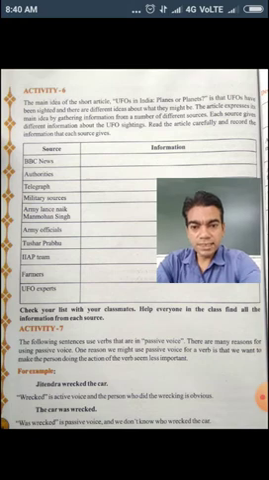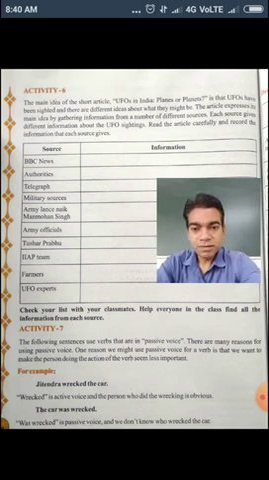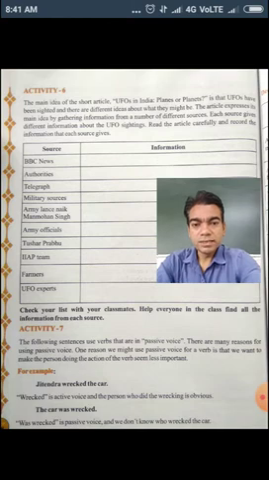The following sentences use verbs that are in passive voice. There are many reasons for using passive voice. One reason we might use passive voice for a verb is that we want to make the person doing the action of the verb seem less important. Passive voice you might have studied in lower classes, in 6, 7, even in 8th standard also. You may have studied in grammar, like a subject, object and verb. Subject will be replaced by object, object will be replaced by subject, and accordingly the verb will be changed.